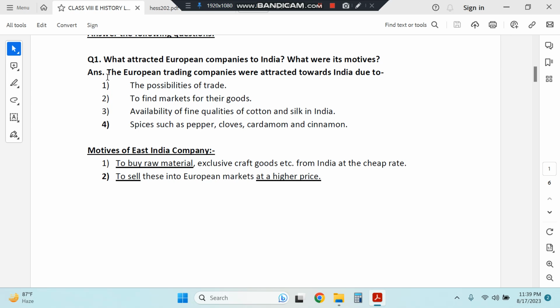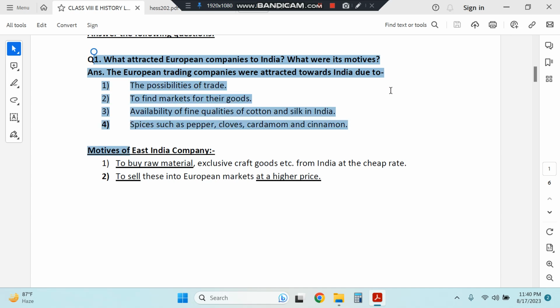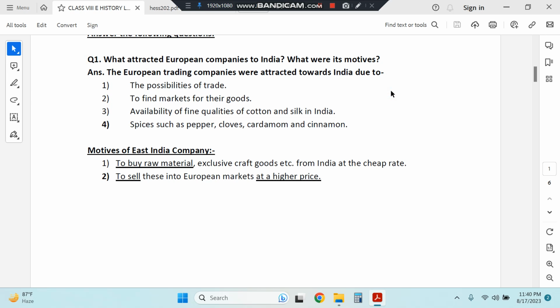What attracted European companies to India and what were their motives? So they came with the purpose of trade, to find markets for their goods, and they wanted to buy fine cotton and silk from India as well as spices. Their main motive was to buy raw material from India at a cheap rate and to sell these in European markets at a higher price. So buying from India and selling in European markets at a higher price. Initially, this was the aim.